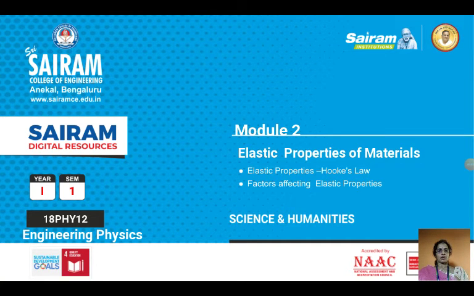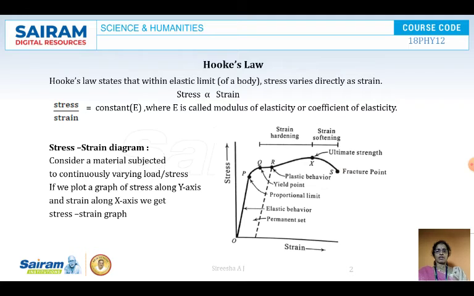Now we see module 2, elastic properties of material, where we see the elastic property, Hooke's law and factors affecting the elastic properties. Now what is Hooke's law? Hooke's law states that within the elastic limit of a body, stress varies directly as strain. That means stress is linearly proportional to strain. It increases linearly. So stress by strain is nothing but a constant denoted by E, where E is called the modulus of elasticity or coefficient of elasticity.